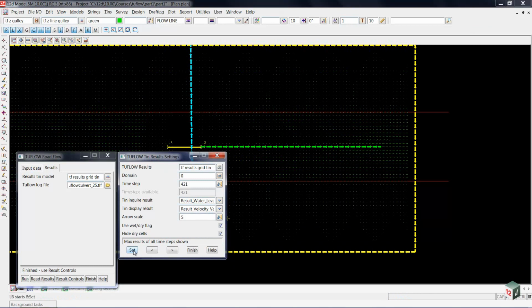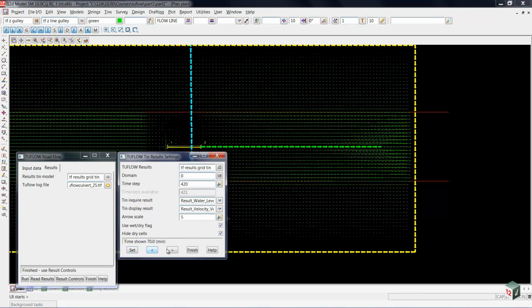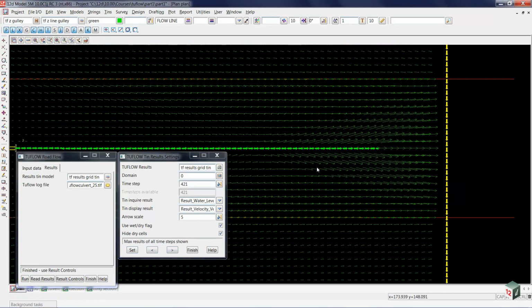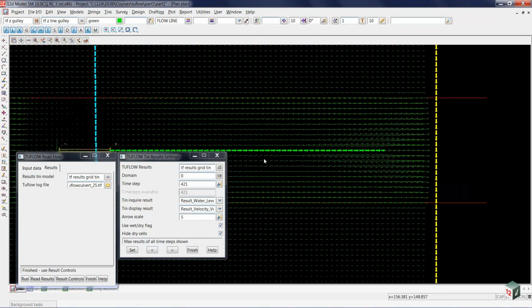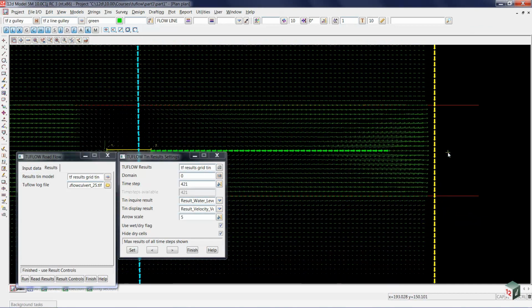And if we hit the set button on that, go back a time step, and then forward the time step, you now can see how the water starts out by flowing down and into this channel, and then by the time we get to the end, it goes and flows directly out.